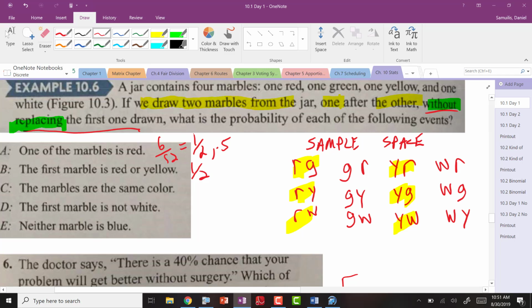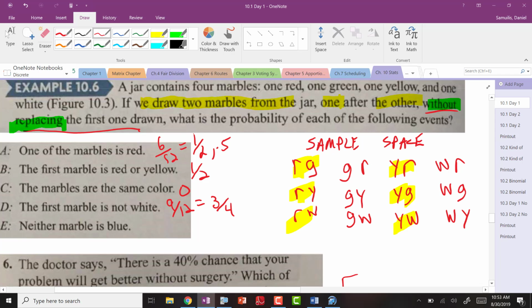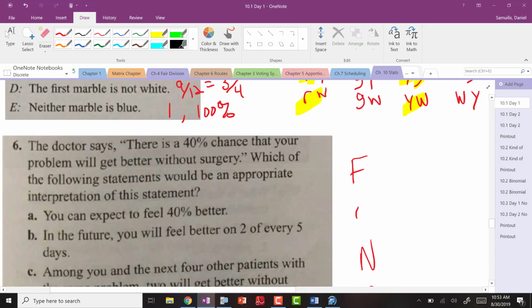What's the probability, everybody, that both marbles are the same color? 0. Okay, so that's something that's going to happen in probability as well. Now, I'm running out of colors. I don't feel like erasing the situation. But this is also, and I'll go offline because I think you get it, what's going on here. So neither marble being blue is 100 or 1 or 100%. If you wanted to make it a percent, make sure you write the word percent though. All right, and make sure that that happens. Okay, so getting the idea of that.